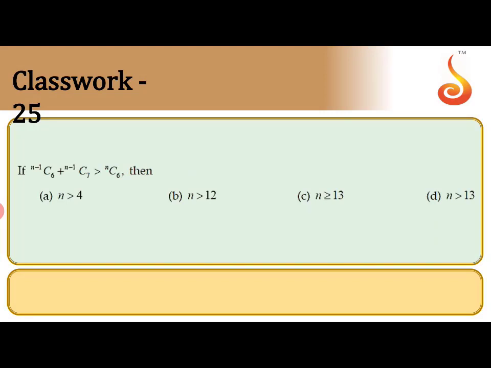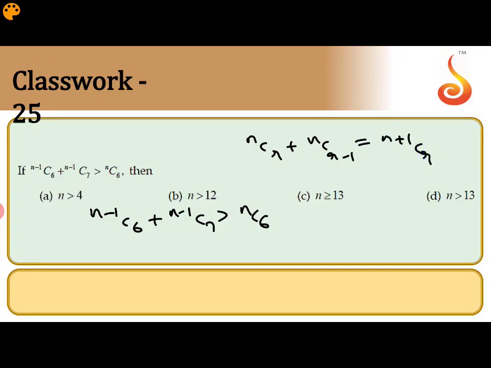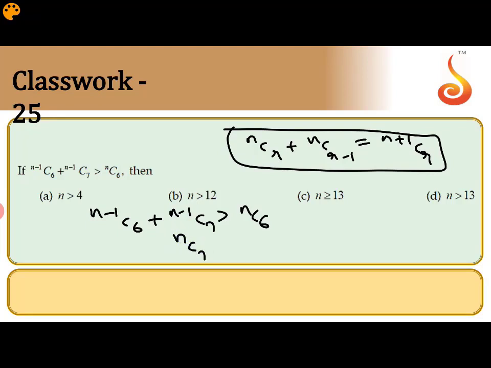Now the same concept we can apply here. n-1C6 + n-1C7 greater than nC6. What is the possible value of n here? They have given the condition n-1C6 + n-1C7 greater than nC6. So what is the formula? nCr + nC(r-1) equals (n+1)Cr. Use this formula here. So n-1C6 + n-1C7 is nC7, greater than nC6.